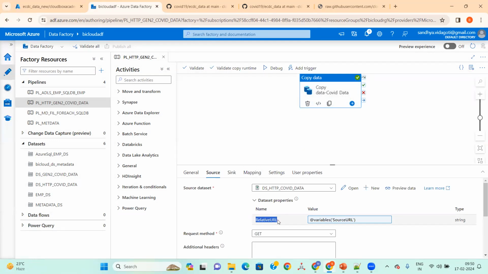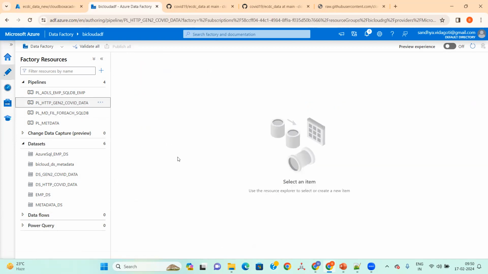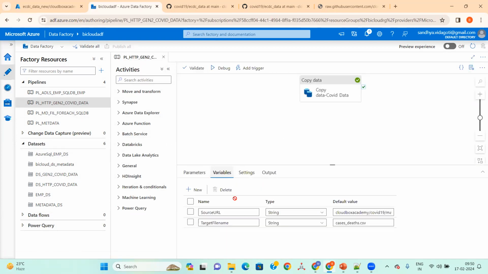See, first we created a parameter, relative URL. This is the parameter which we created, and on top of that we mapped this variable. So this is on a pipeline level. If you click on this, you will get the variable here. Here we give the value.